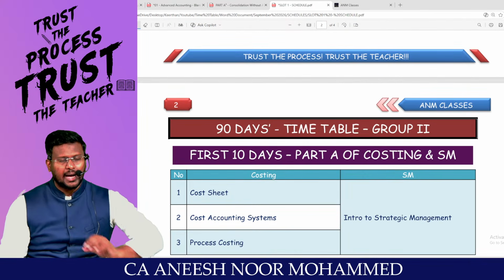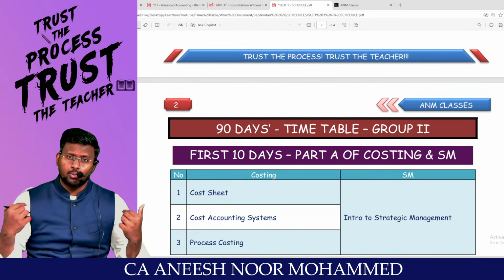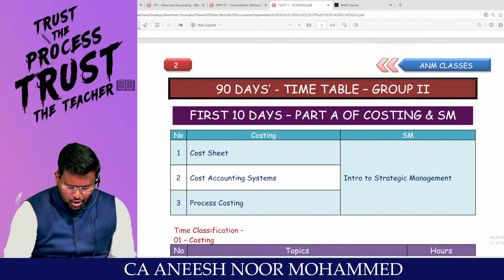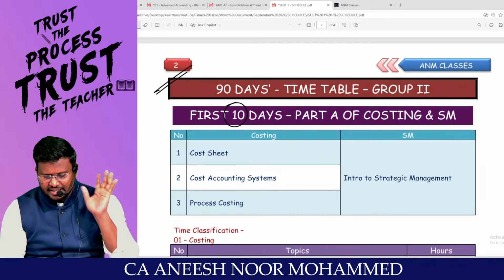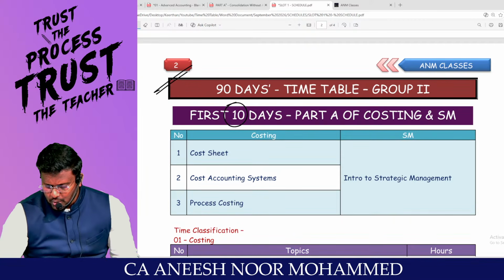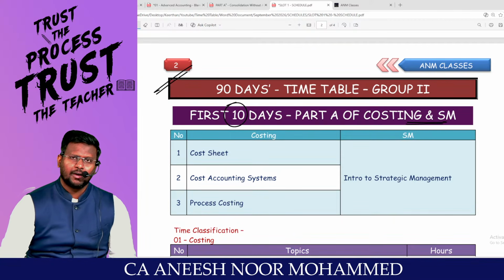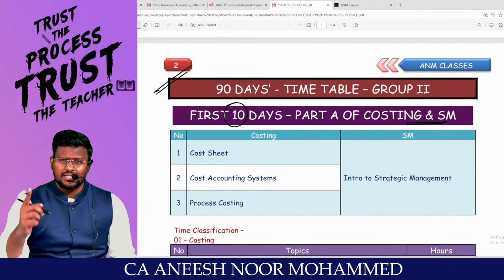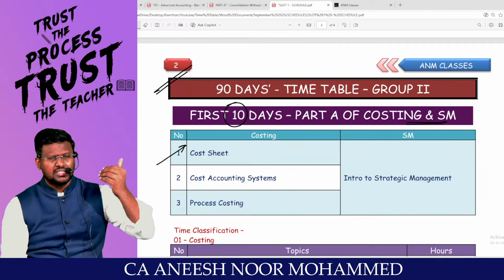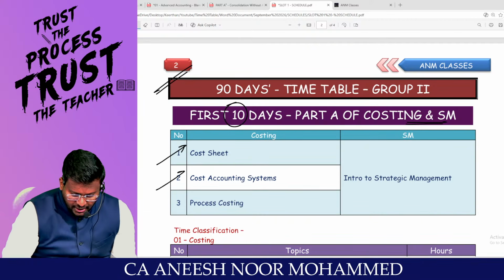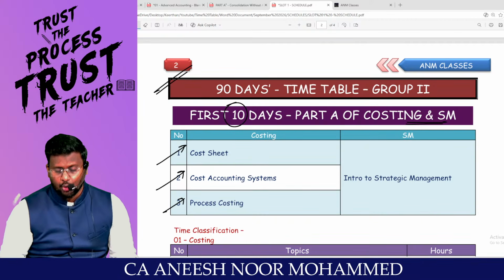Sir, I'm going to write G2, sir. What about us? Then instead of a 14 days plan, slot number 1 is the first 10 days plan, for which we have chosen costing and SM. Costing is for 100 marks and SM is for 50 marks. In costing, the basics: cost sheet, that is the first chapter you are supposed to study. Then cost accounting system and process costing.